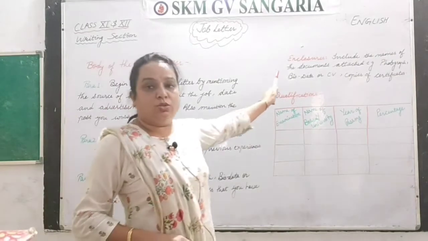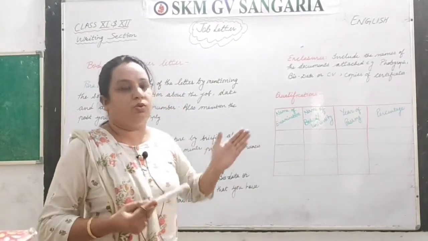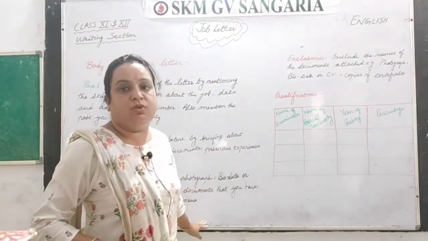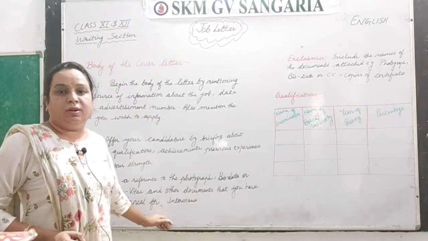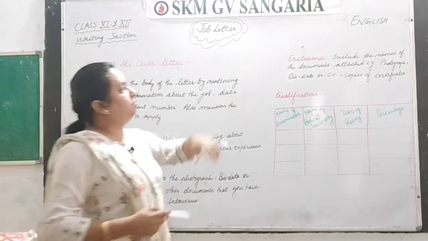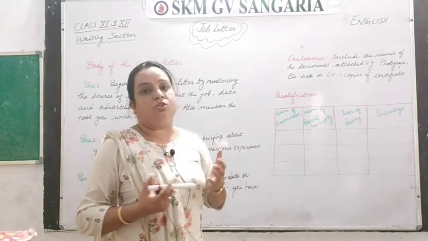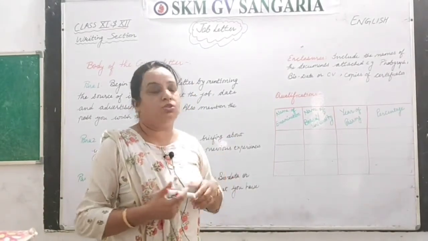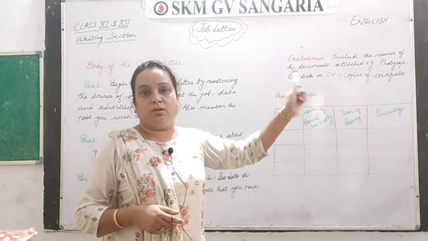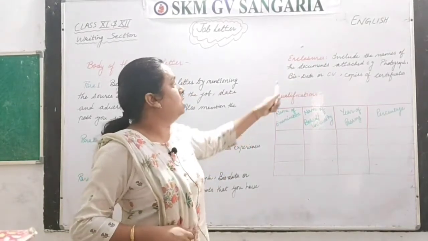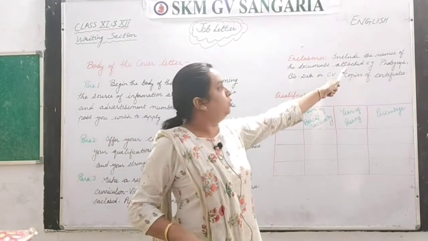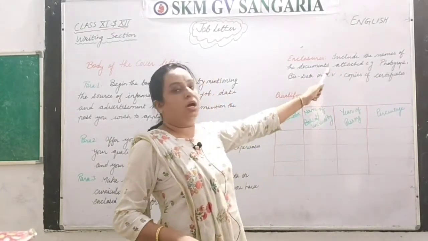Next is enclosures. Enclosures you have to write down just after you finish your complimentary clause and your name. After that you have to write these enclosures. These enclosures mean what documents, what things you have attached with this letter or this application. So here you have to include the names of the documents attached.